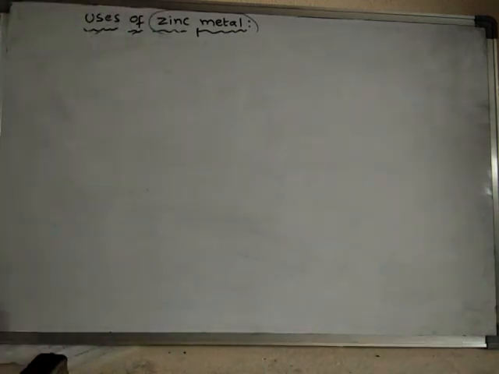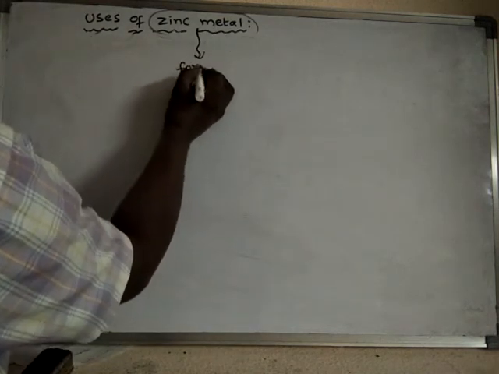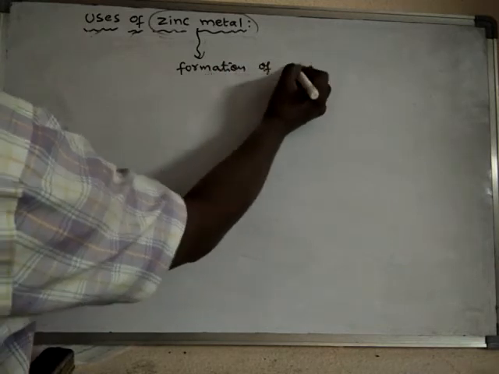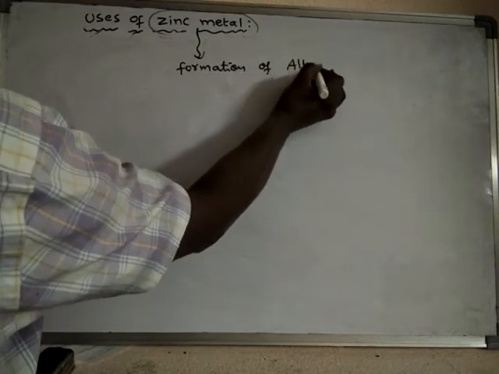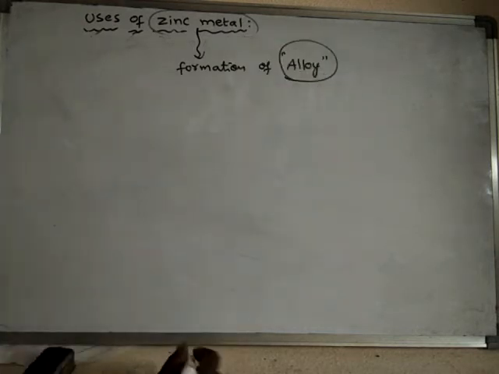Next, zinc metal can be used in the formation of alloys. Already we have seen what an alloy is. An alloy is a homogeneous mixture of two or more metals.